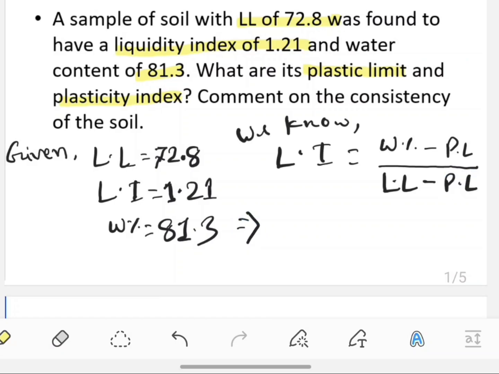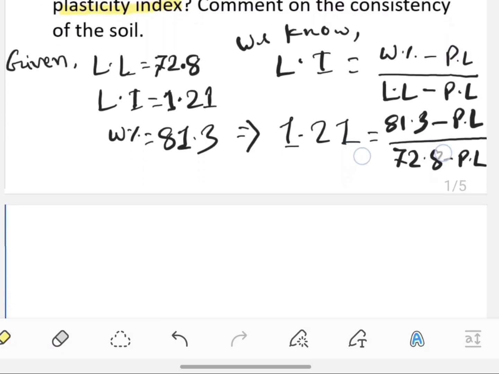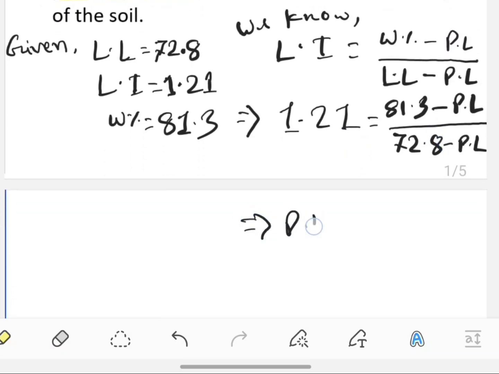Here liquidity index is 1.21 and water content is 81.3 minus plastic limit, divided by liquid limit, which is 72.8 minus plastic limit. So plastic limit will be 32.32. Answer.